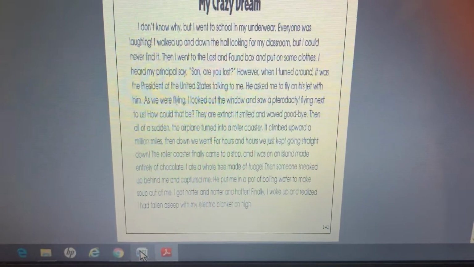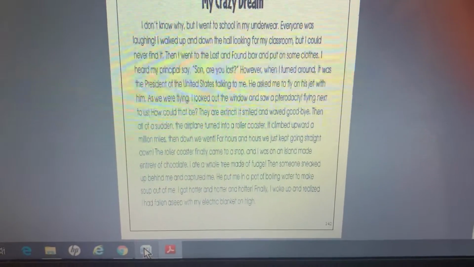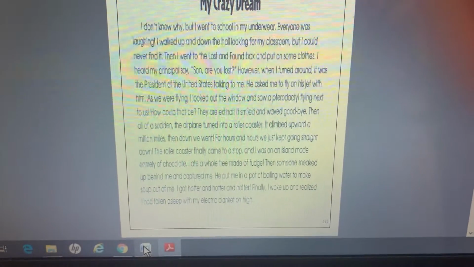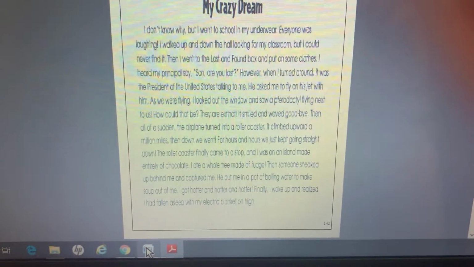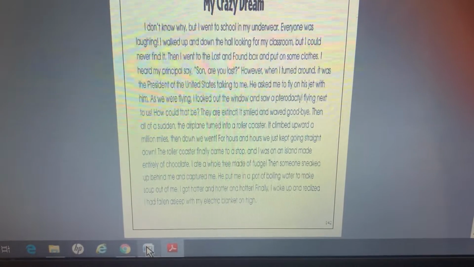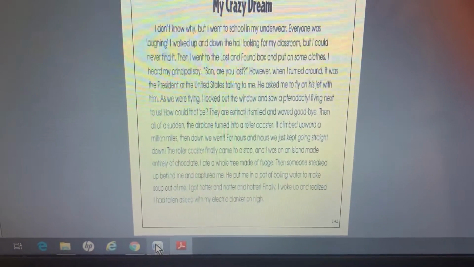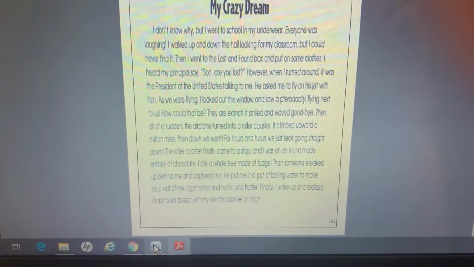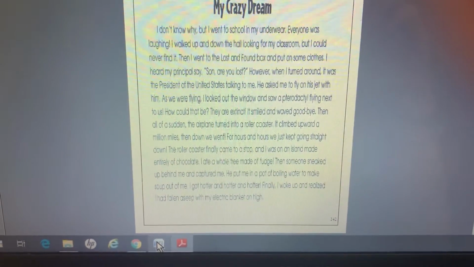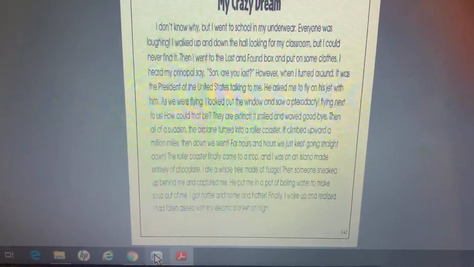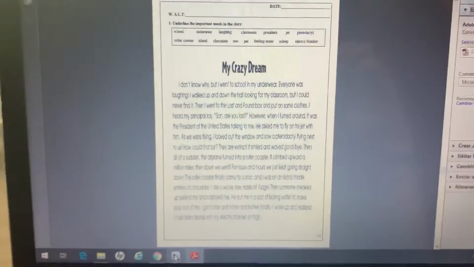I ate a whole tree made of fudge. Then someone sneaked up behind me and captured me. He put me in a pot of boiling water to make soup out of me. I got hotter and hotter and hotter. Finally, I woke up and realized that I had fallen asleep with my electric blanket on high.